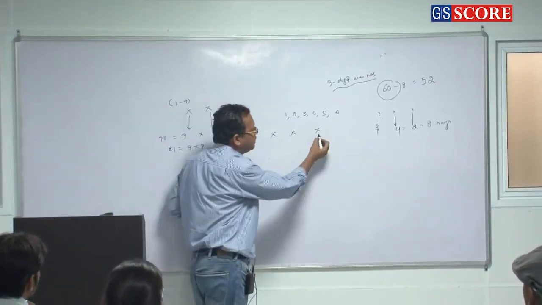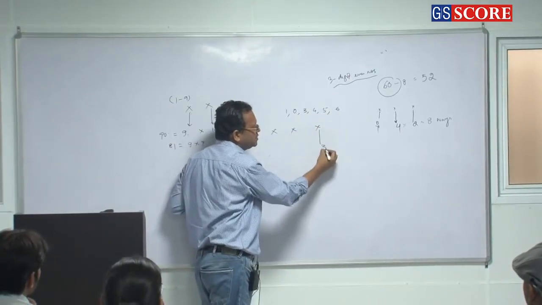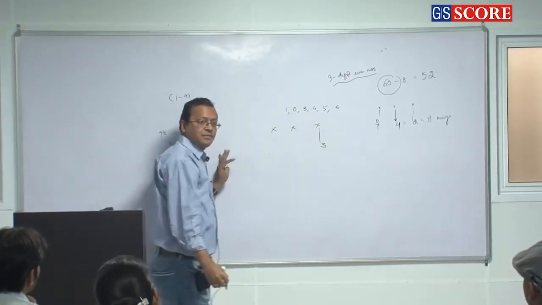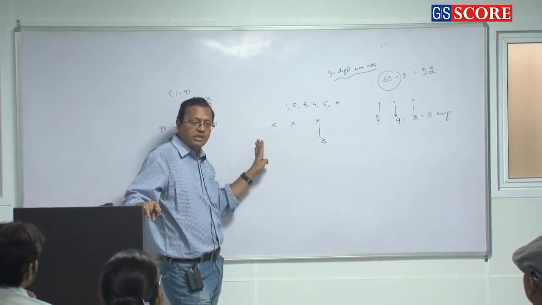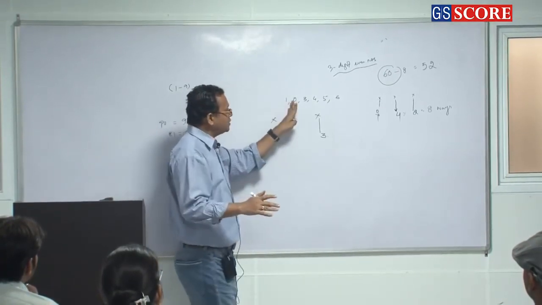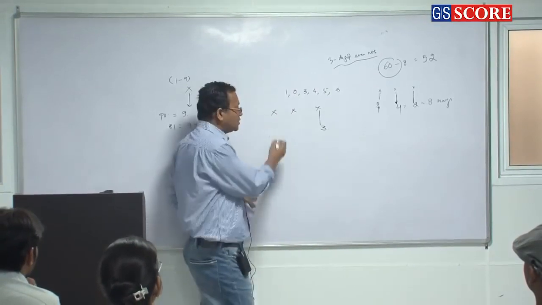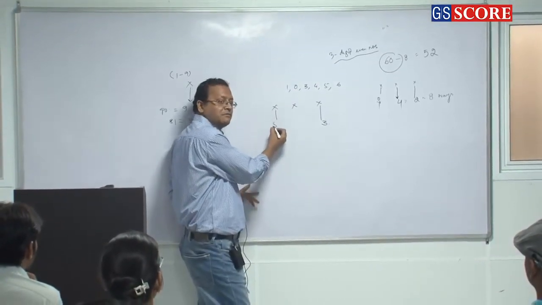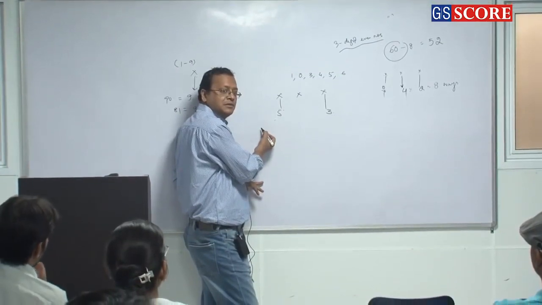So the last place can be filled up in how many ways? 0, 4 and 6, so 3 ways. First place cannot be filled with 0, because if I fill it with 0, it will be a 2-digit number. So 0 is out, but 4 and 6 can be filled up here because it is a case of repetition. So how many ways here? 5 ways. Sir, 4 actually.